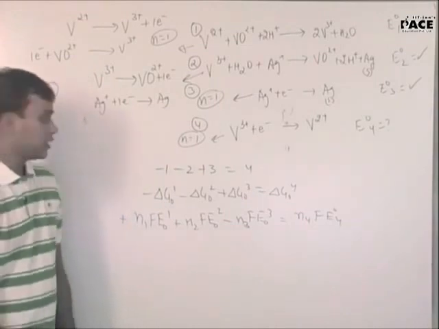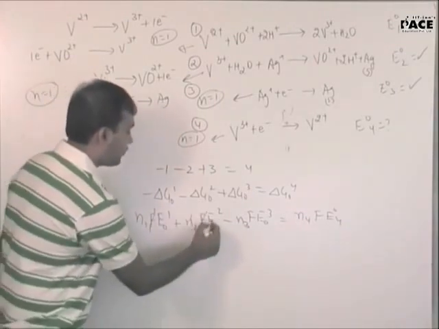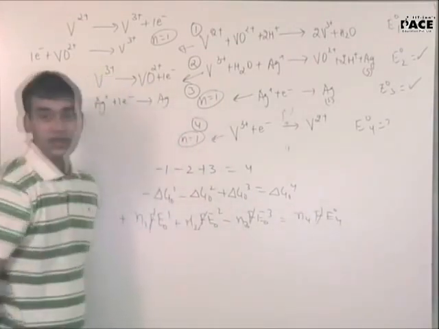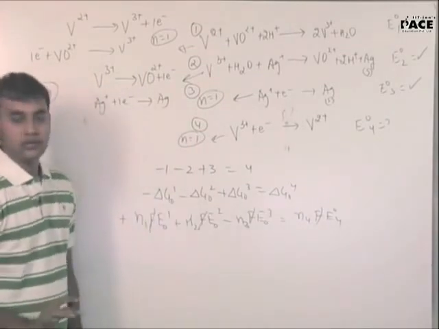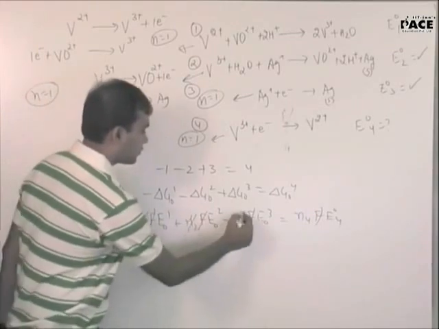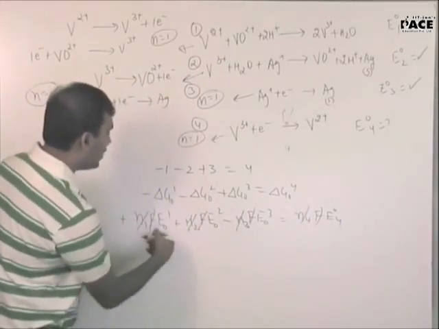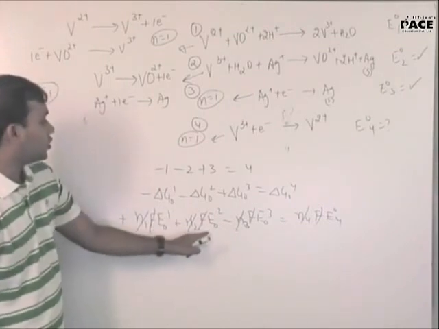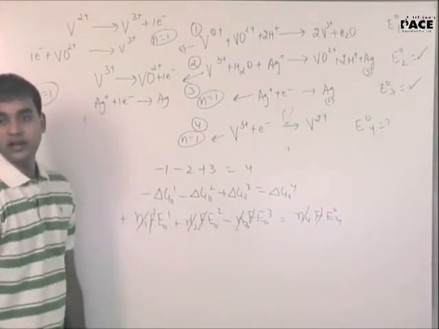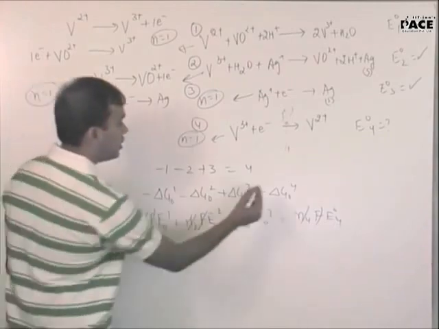Clear? So F cancels. And you know N1 equal to N2 equal to N3 equal to N4 equal to 1. So I can simply add E naught 1 and E naught 2 and get the equation. Clear? And this will be with a negative sign.